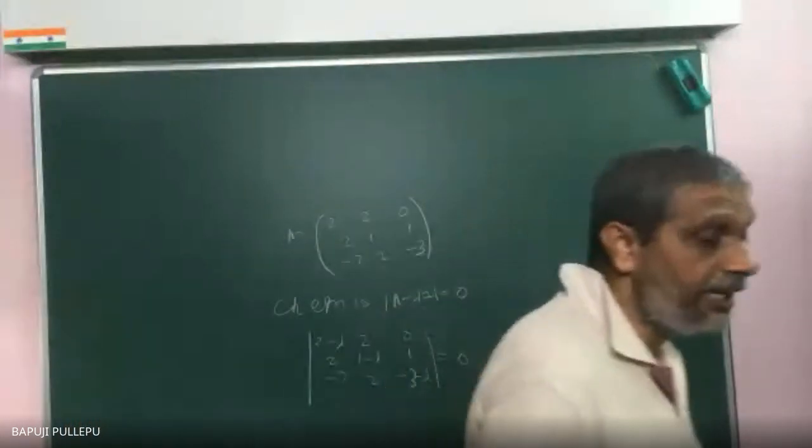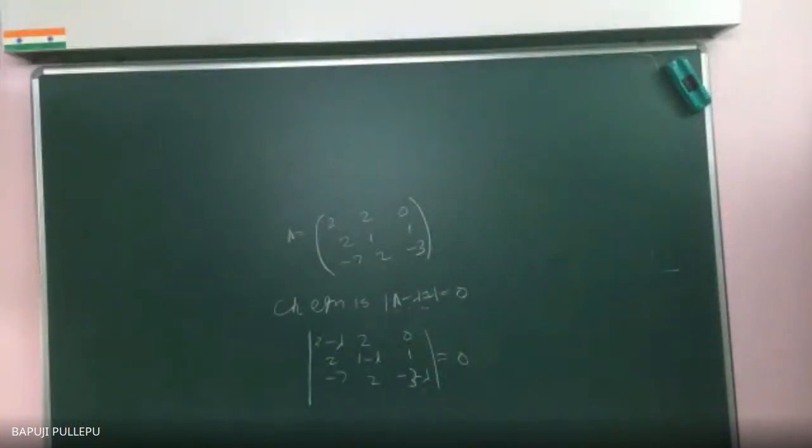If you expand by the first row, as you like, you can expand. There is no rule that you can expand by the first row only. If you want, you can expand by the first column, second column, or third row also. As you like, you can do. It's not restricted. But at our lower stage, initially we study the first row only. Correct? Nothing will happen.